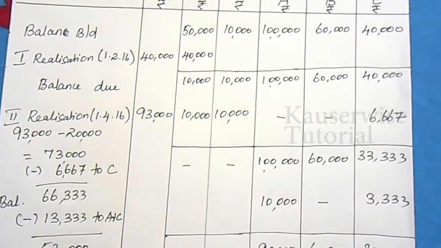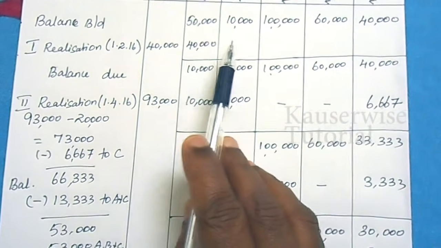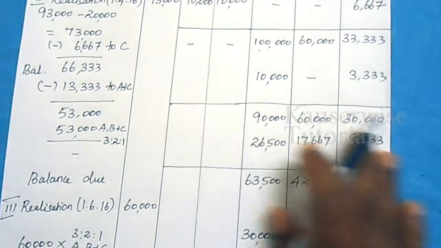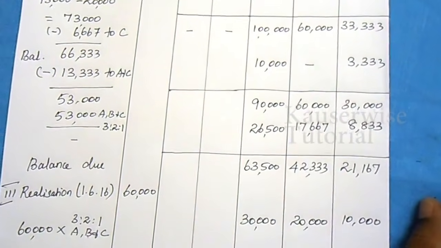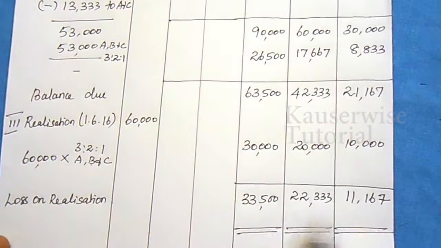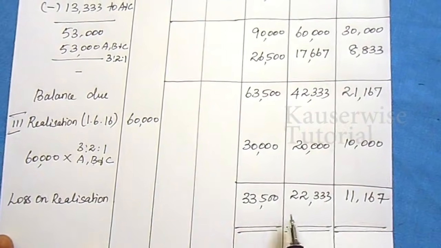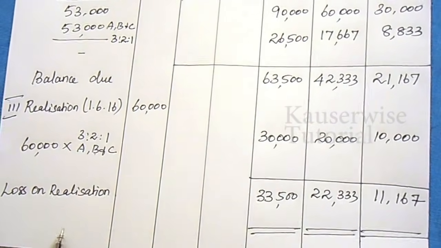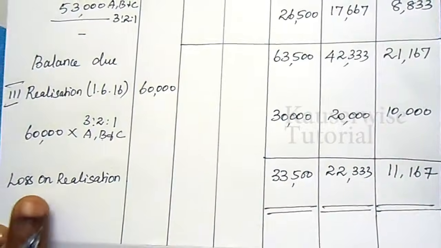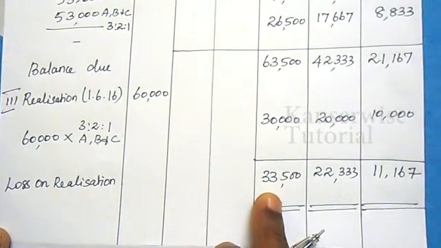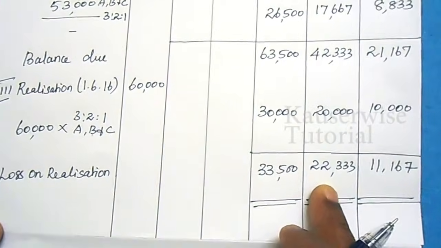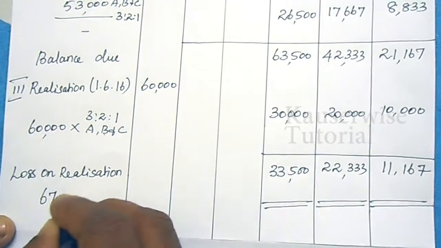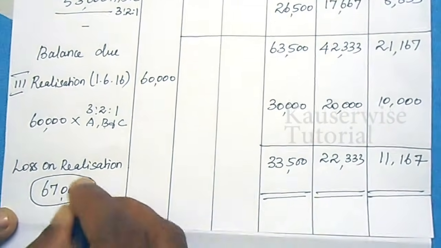So from the three realization amounts, after making payment to creditors and loan, the balance amount is distributed to partners' capital according to the absolute surplus method, and now we have some balance amount. So this amount is called unpaid amount to partners' capital. The unpaid balance of capital will represent loss on realization. Loss on realization total amount is 33,500, 22,333 plus 11,167. Total 67,000. Now you can cross check this answer with the problem.